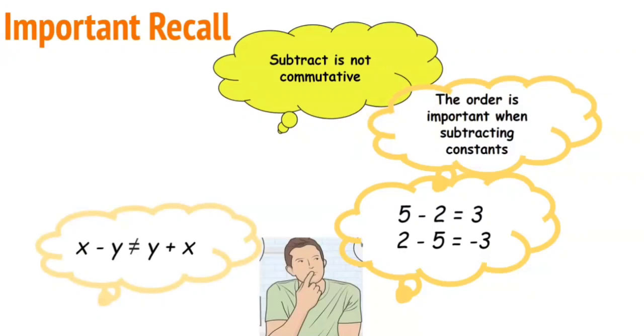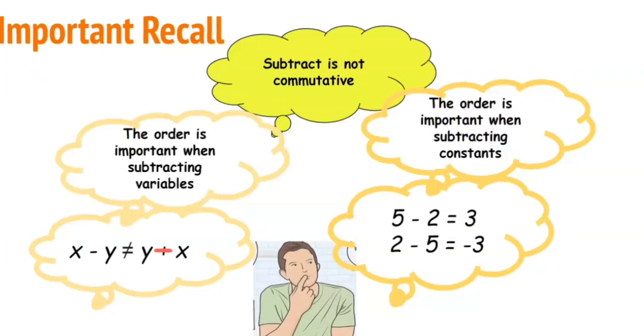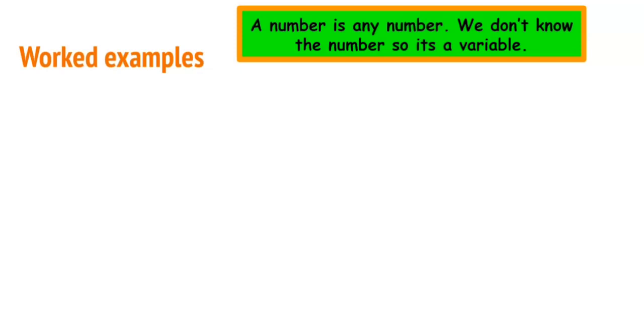It's the same thing when we're dealing with our variables. X minus y is not the same thing as y minus x. So when we're solving problems with our variables and we're subtracting, we have to pay attention to the order of our numbers because subtraction is not commutative. So let's look at some examples.